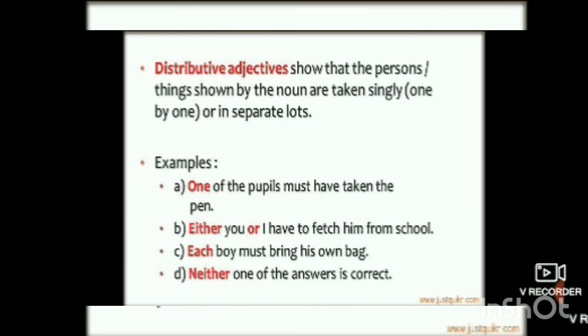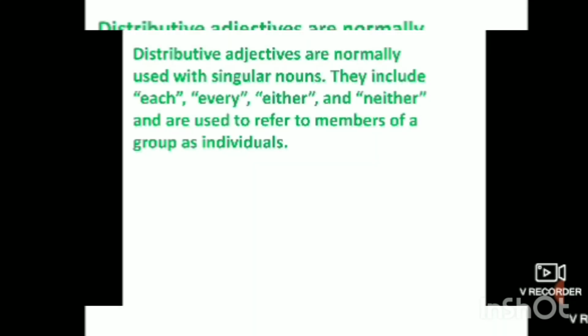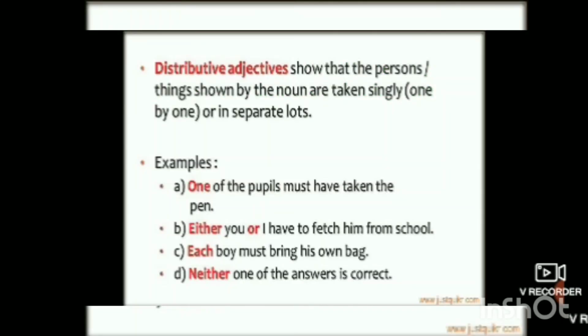What did we learn? Distributive adjectives show that the persons or things shown by the nouns are taken singly, one by one. Here in the last slide also we learned distributive adjectives are normally used with singular nouns. So one is what? It is a singular noun. Either you or I have to fetch him from school. Either you, or me. Either you or I have to fetch him from school.